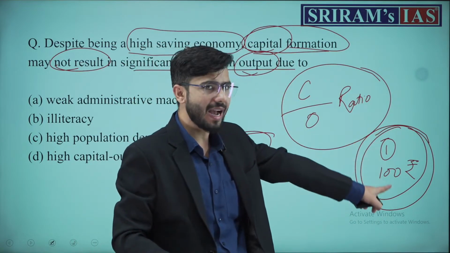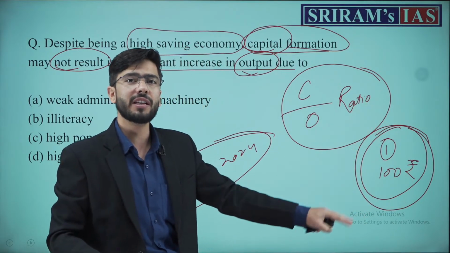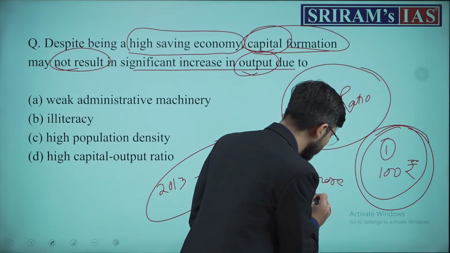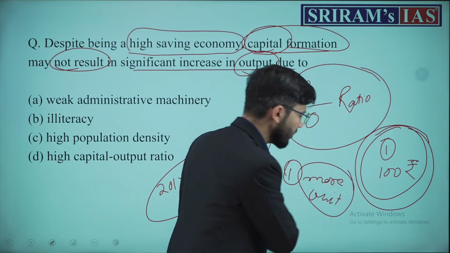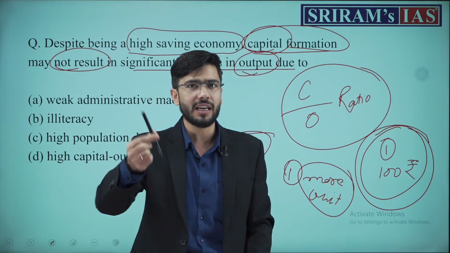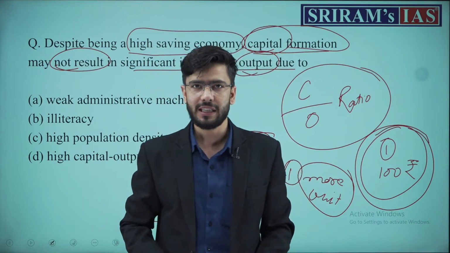A person who is operating this business, how much should he invest more to produce one more unit of output? If he is producing 100 pens in a year, how much investment is required to produce one more unit in a year?